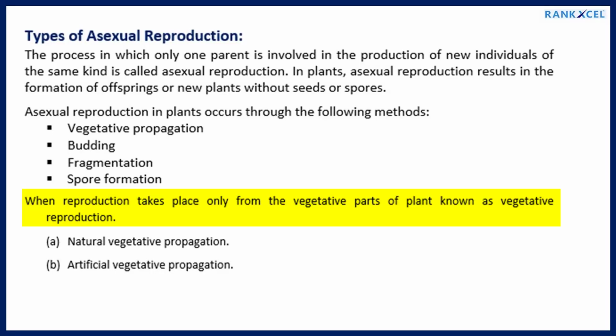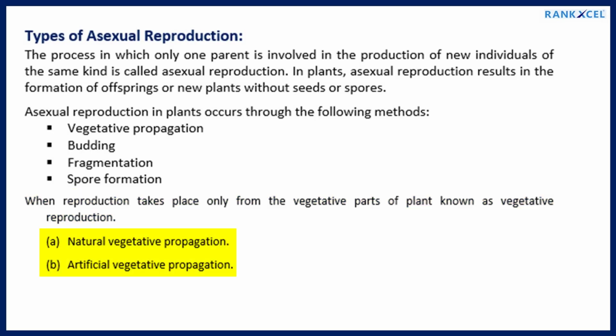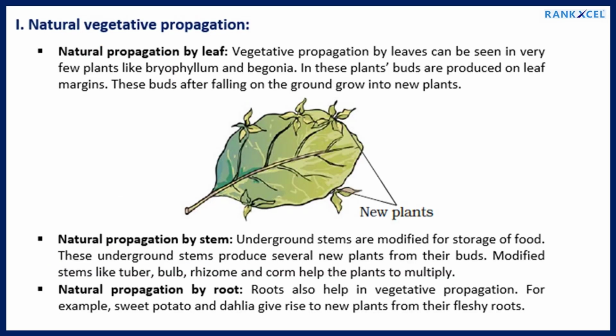When reproduction takes place only from the vegetative parts of a plant, it is known as vegetative reproduction. A. Natural vegetative propagation. B. Artificial vegetative propagation. Natural vegetative propagation. Natural propagation by leaf. Vegetative propagation by leaves can be seen in very few plants like Bryophyllum and Begonia. In these plants buds are produced on leaf margins. These buds after falling on the ground grow into new plants.